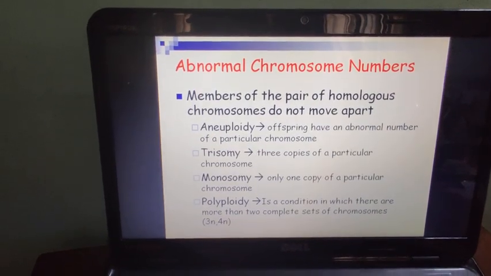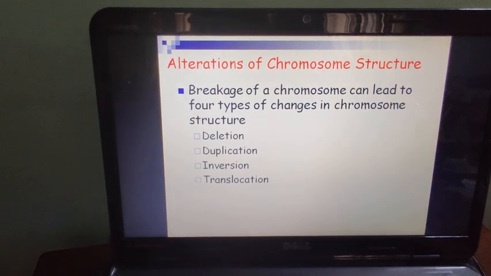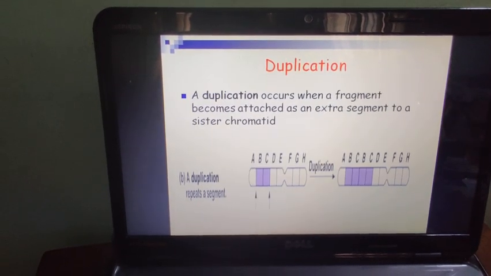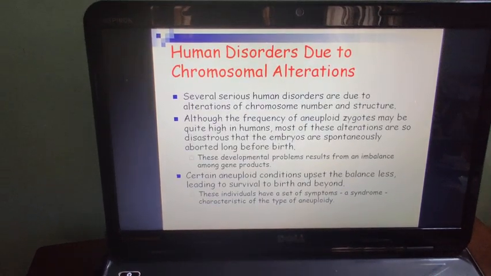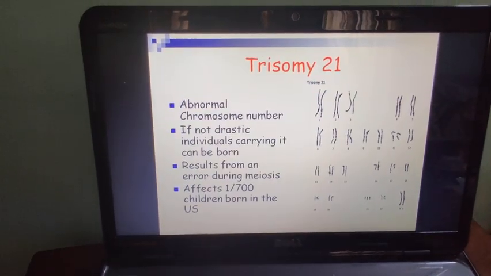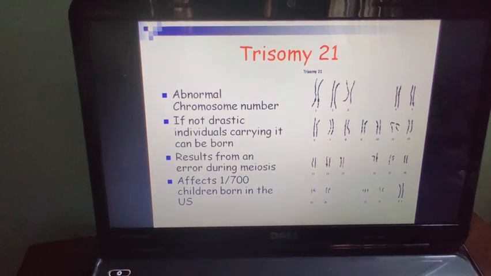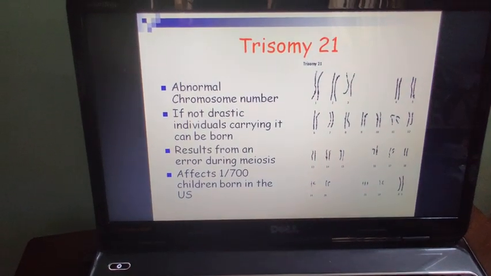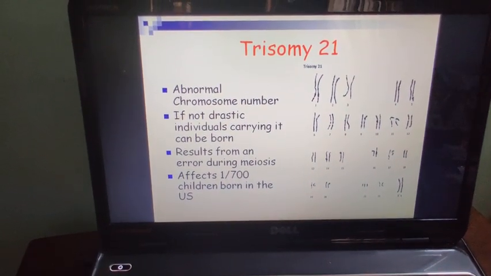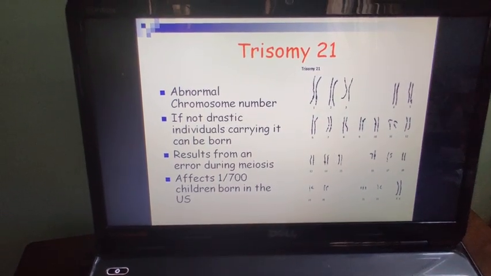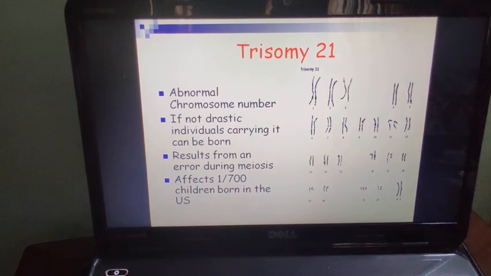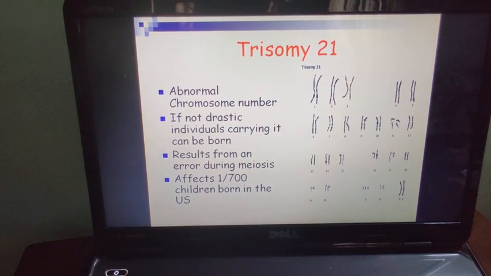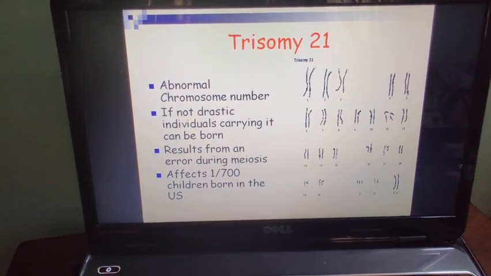We are going to study some chromosomal disorders that occur because of certain deletion, duplication, inversion, translocation. Because of chromosomal abnormality, certain disorders are there. The normal spread of chromosomes is different in karyotypic analysis, and by that we come to know that there are some chromosomal disorders. Now this is trisomy 21.